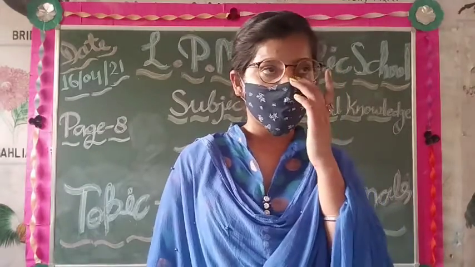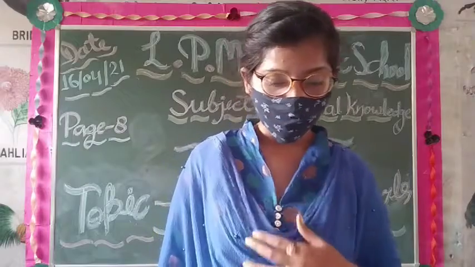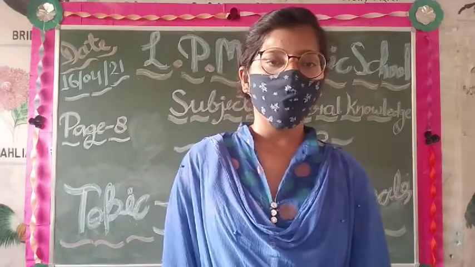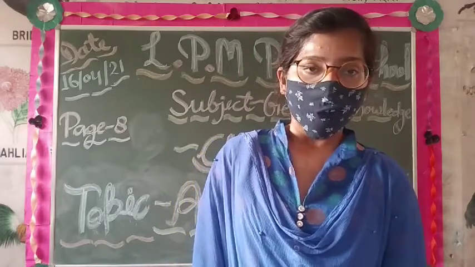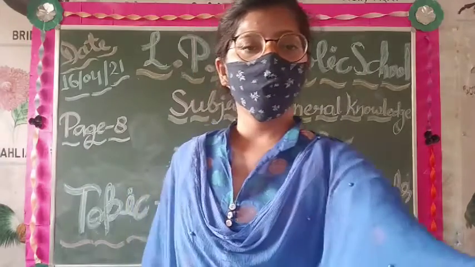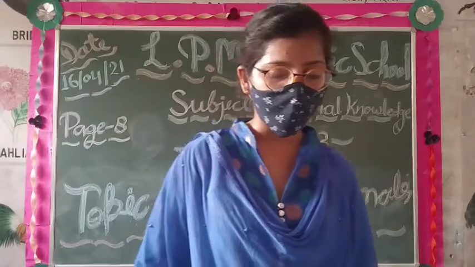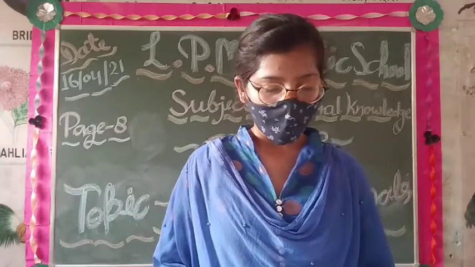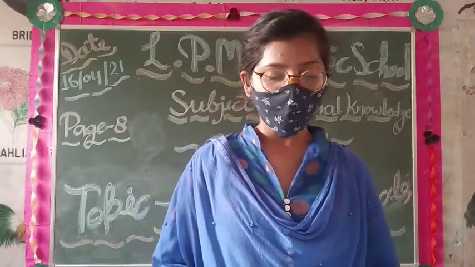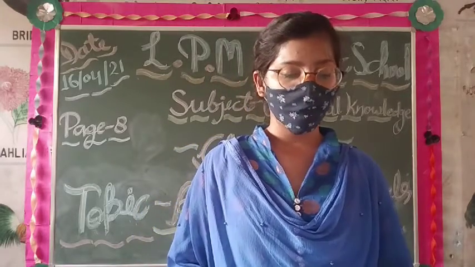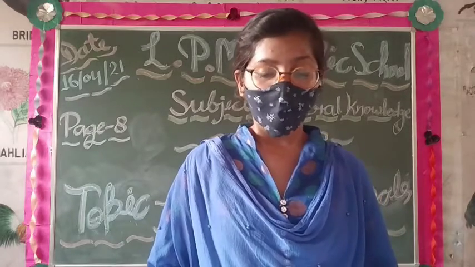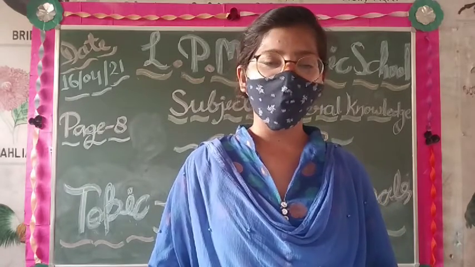Now students, we are going to learn about your next topic. Before we start, firstly we have to learn what the examples of aquatic animals are. Examples of aquatic animals include fish, jellyfish, starfish, crocodiles, crabs, rays, etc.